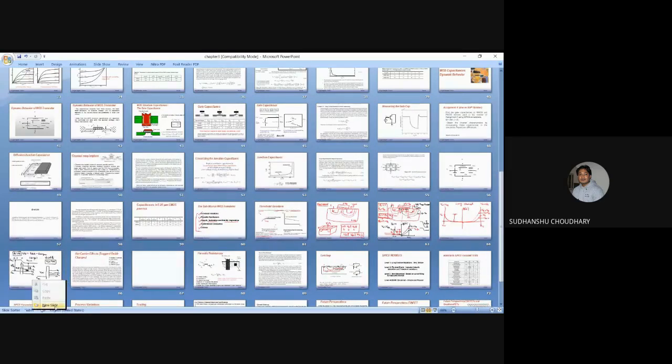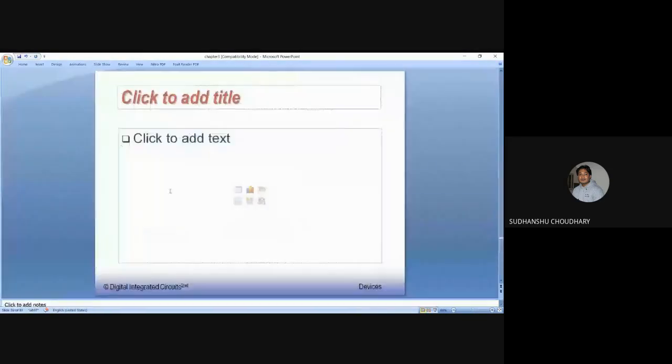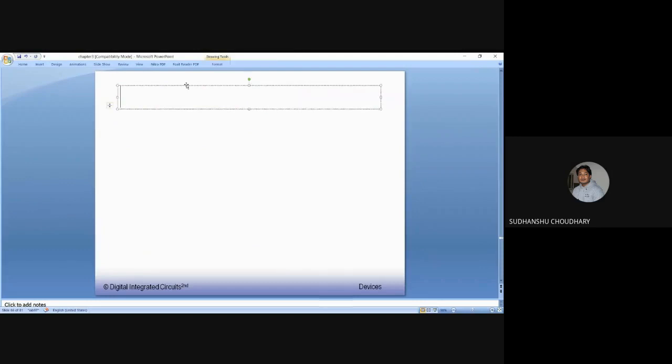Let us say that Vg is further increased. This time Vg is greater than the flat band voltage.